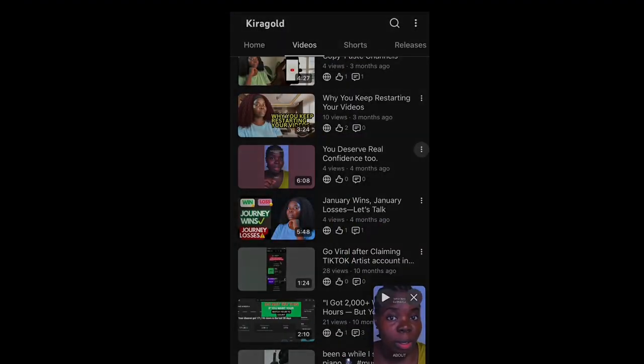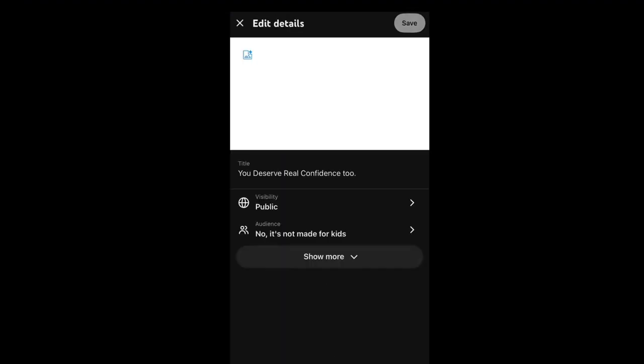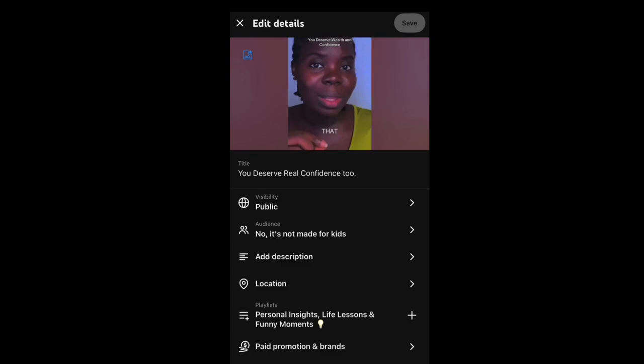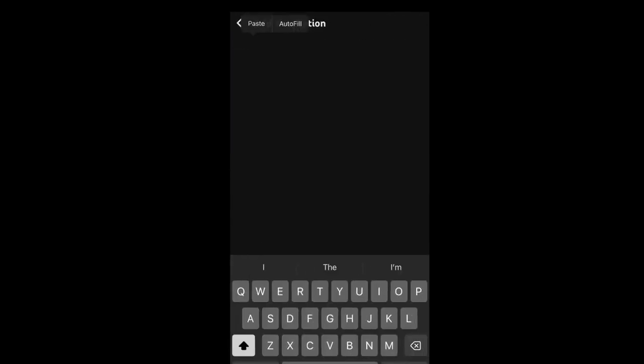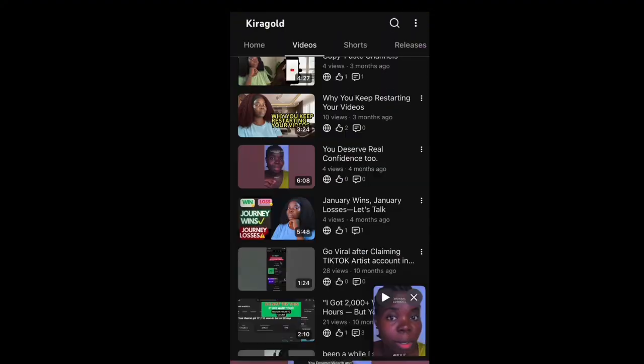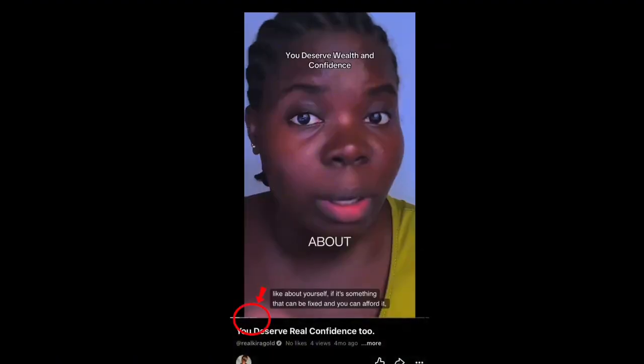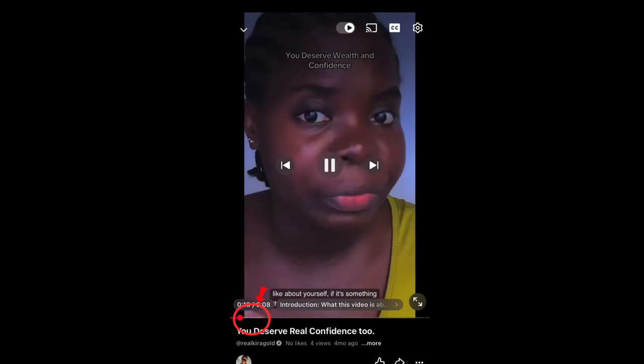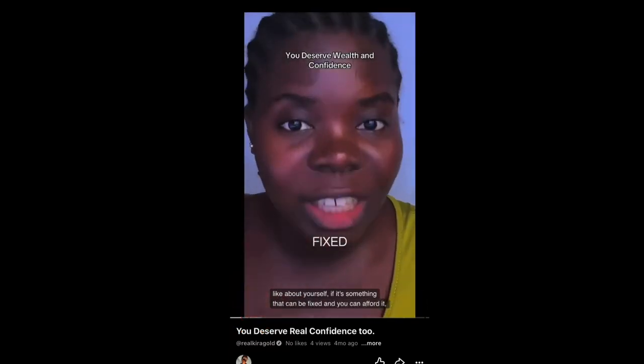Look at it. This is where you paste it. If your video is not an educational video, just paste it in your description. When you are done loading it, go back to your video. If you notice here, you will notice that it has separated them, and I've given them timing. So that is how you make your timestamp.